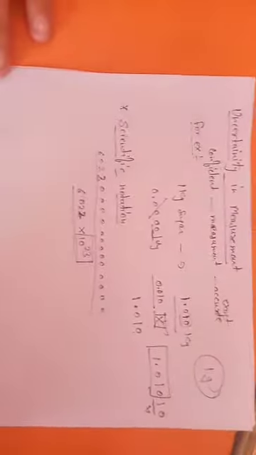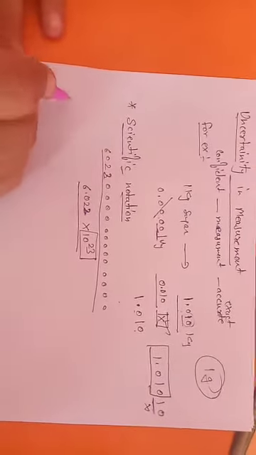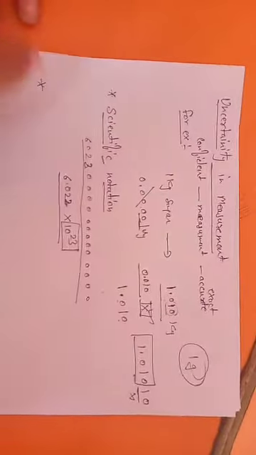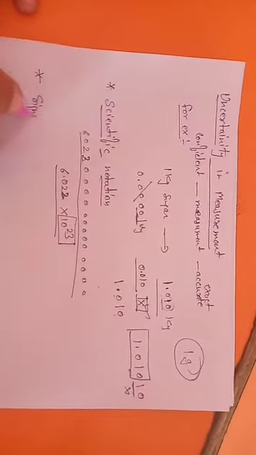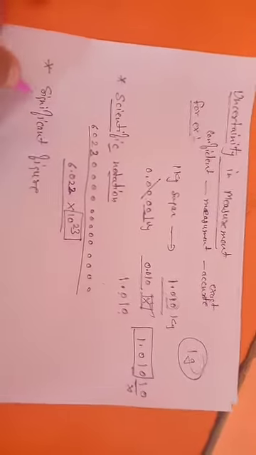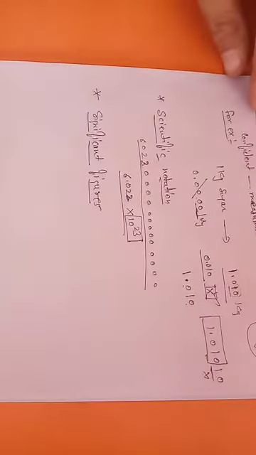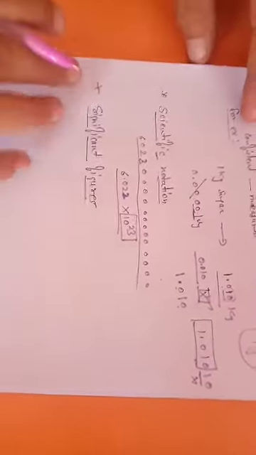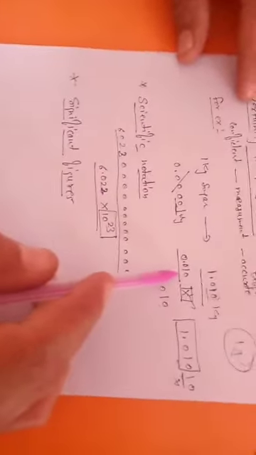Now the other thing which can convert your measurement from uncertain to certain, the best one we are using nowadays, is significant figures. Now we will talk about what a significant figure is. To understand the meaning of significant figures, you must know how to count them. Why are we discussing significant figures? To reduce uncertainty of this kind.